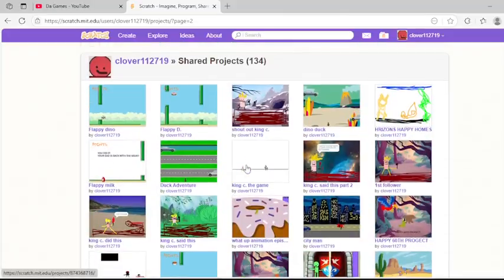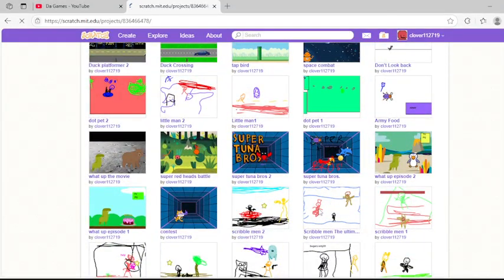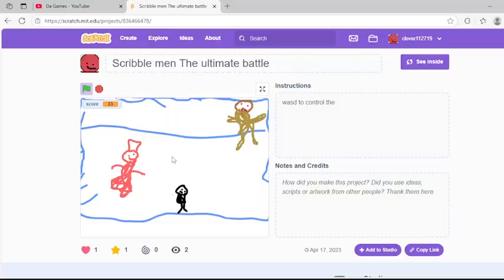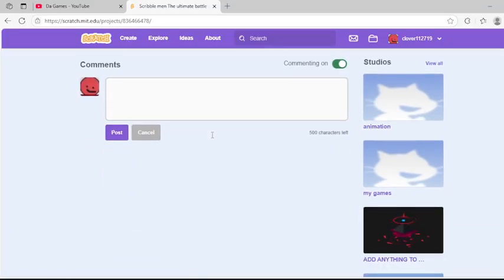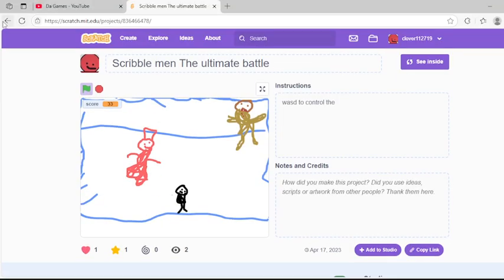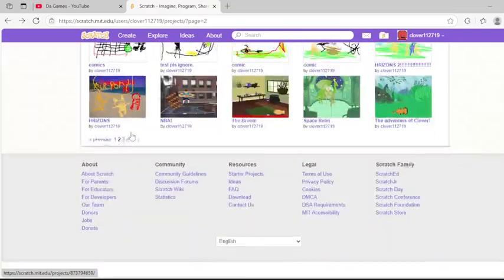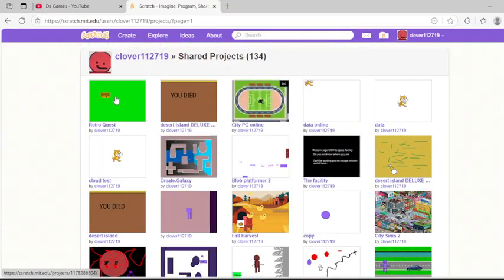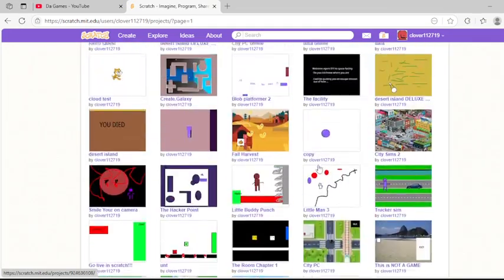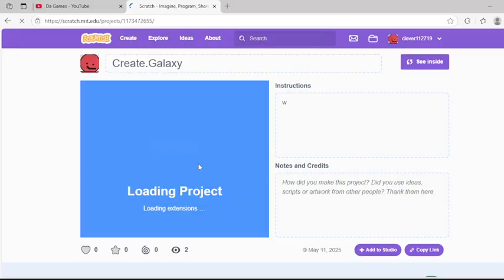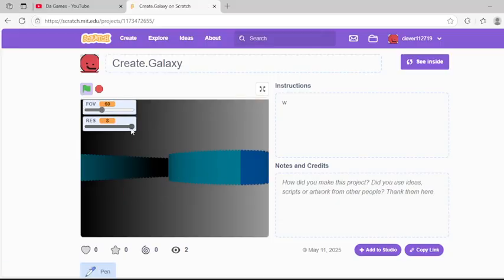Some of them are terrible, like whatever this is. Seriously, what is this? What's happening? But anyway, there's the good projects, like for example, this.